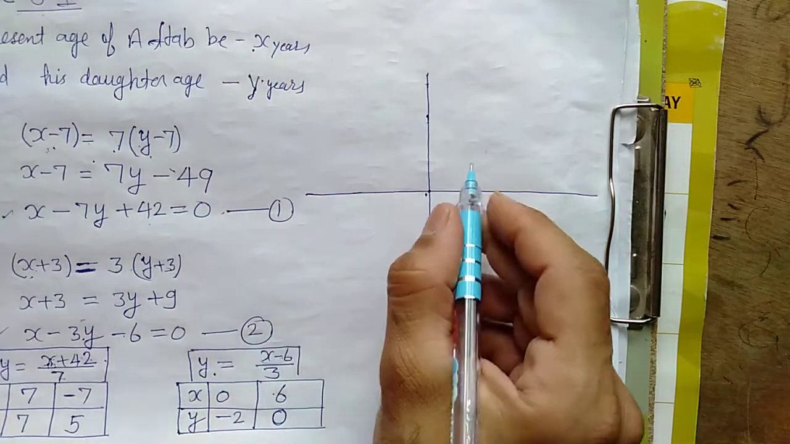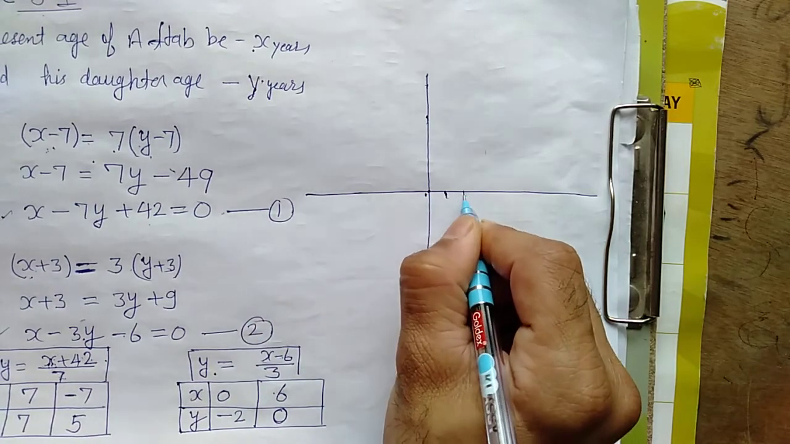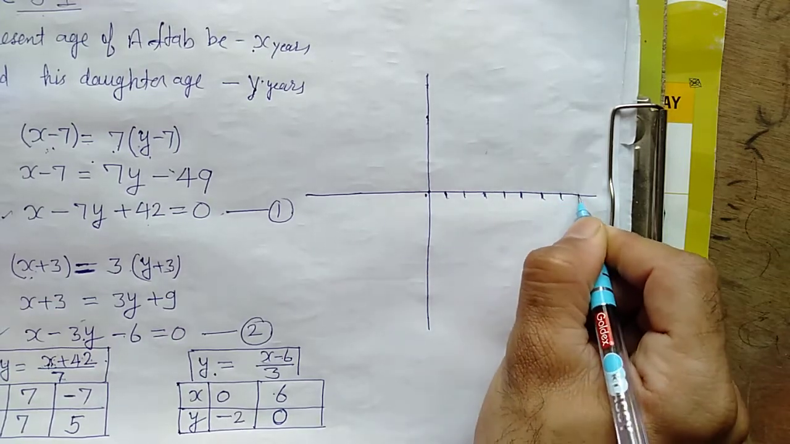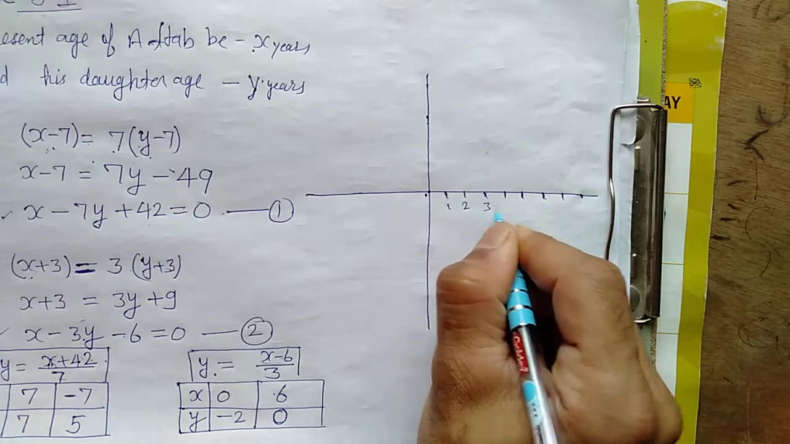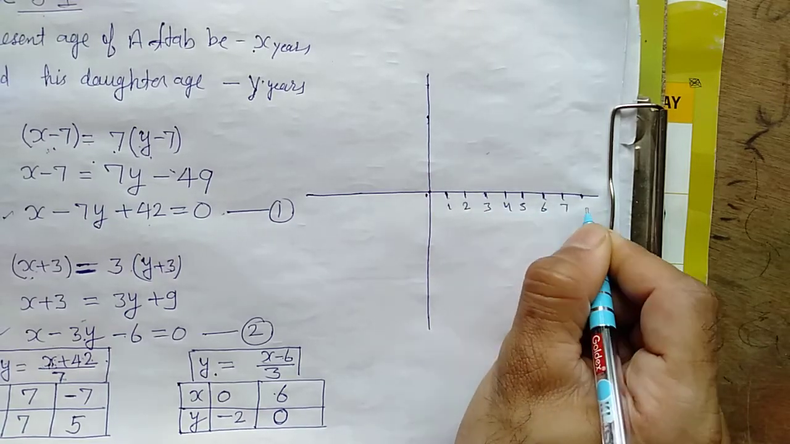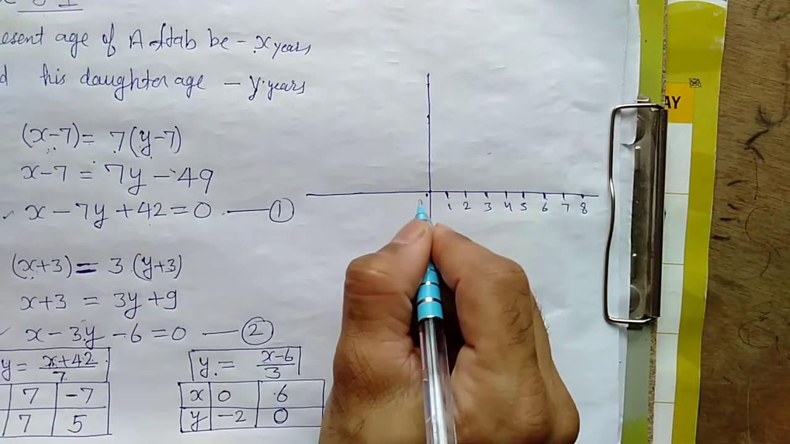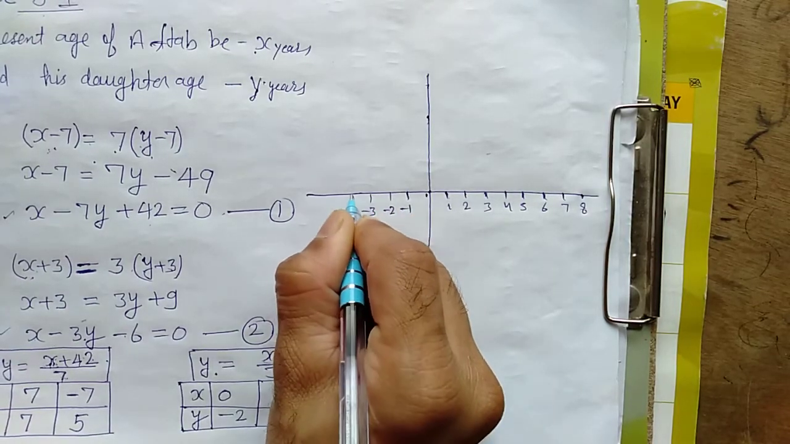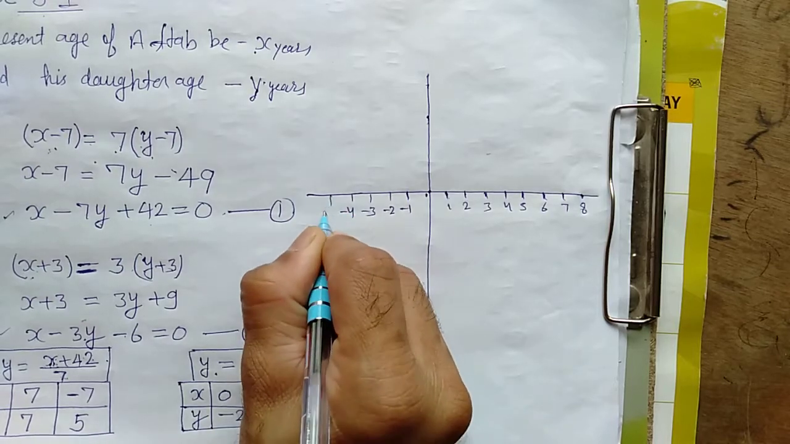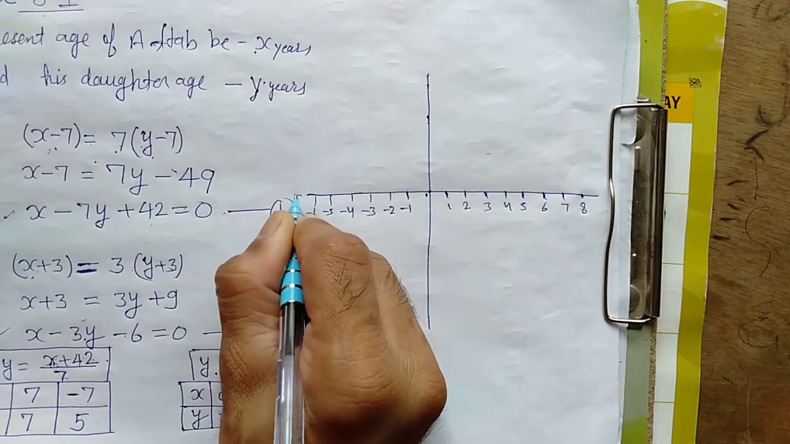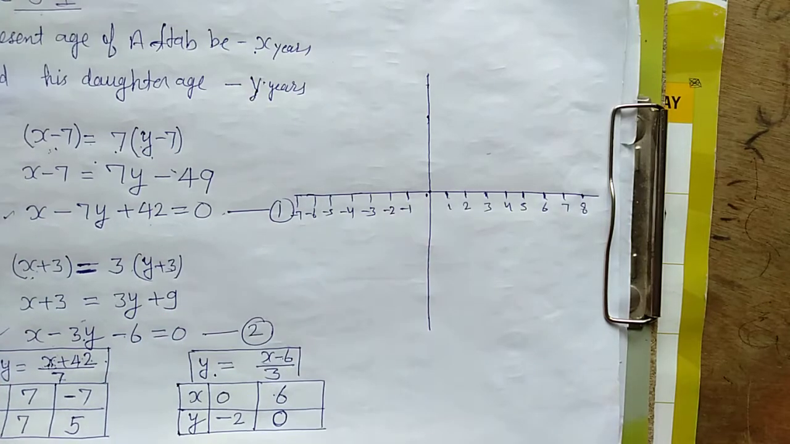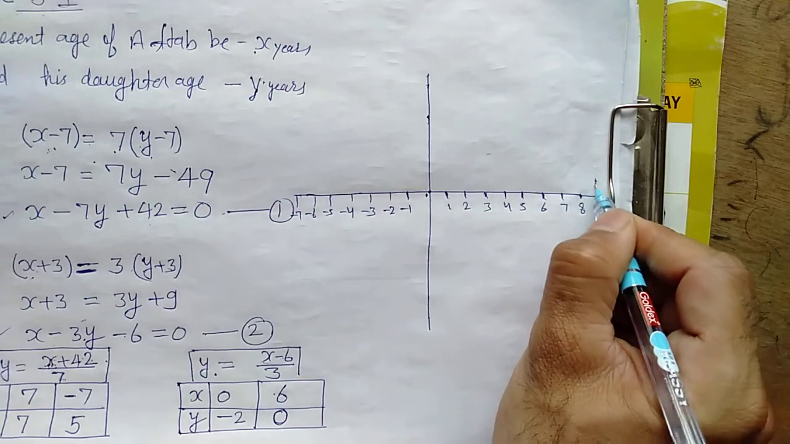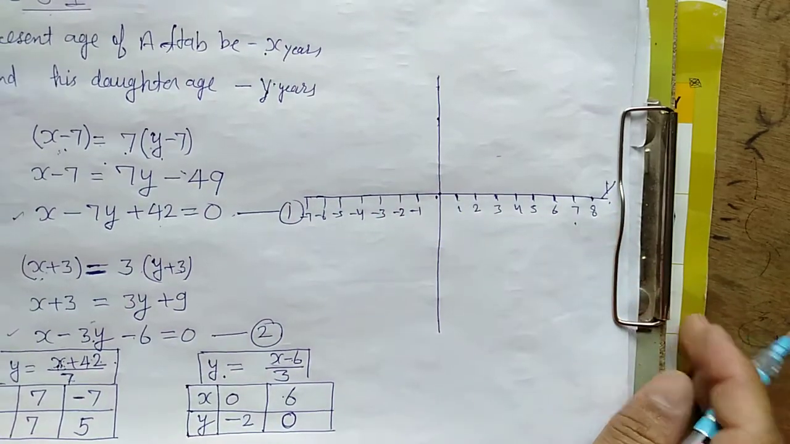Here 0, then 1, 2, 3, 4, 5, 6, 7 and 8. Here 1, 2, 3, 4, 5, 6, 7, 8, like this. Okay. Similarly on the left hand side, minus 1, minus 2, minus 3, minus 4, minus 5, minus 6 and minus 7. Like this we can write here also. This is the y-axis and this is the x-axis.